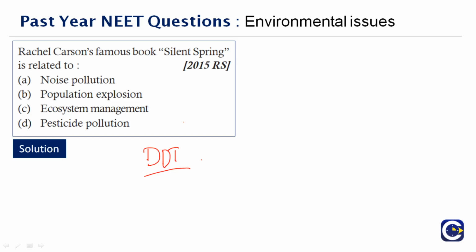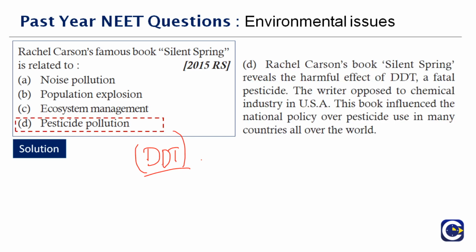The writer opposed the chemical industry in the USA. This book influenced the national policy over pesticide use in many countries all over the world. This book is actually a revolution, because after knowing the impacts of these pesticides on the environment, slowly the government and people came to know the hazardous things that will occur with continuous usage of pesticides or insecticides. So Rachel Carson's famous book Silent Spring is related to pesticide pollution, which is option D.